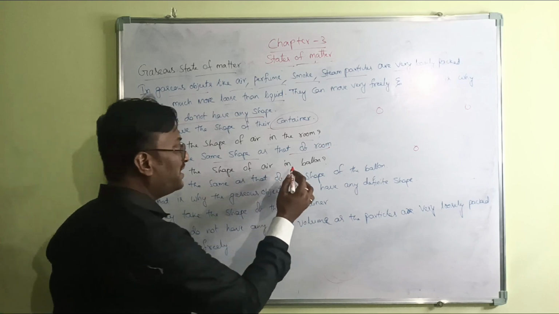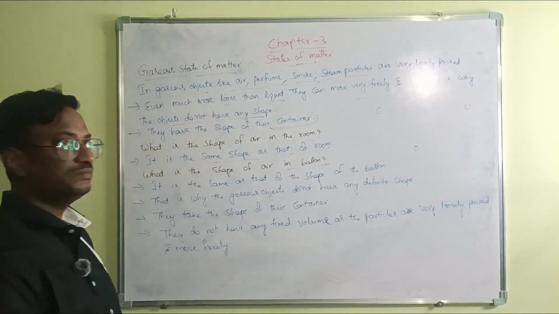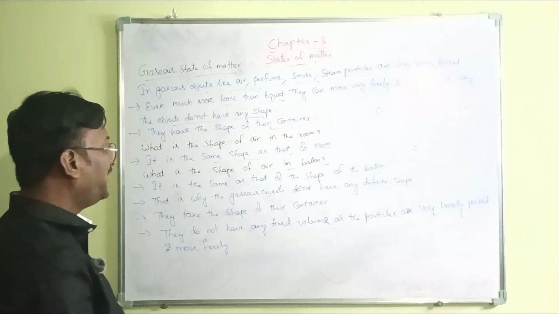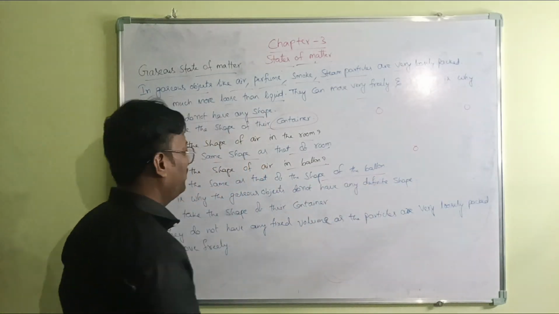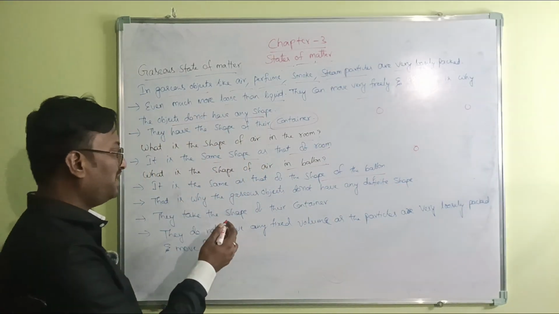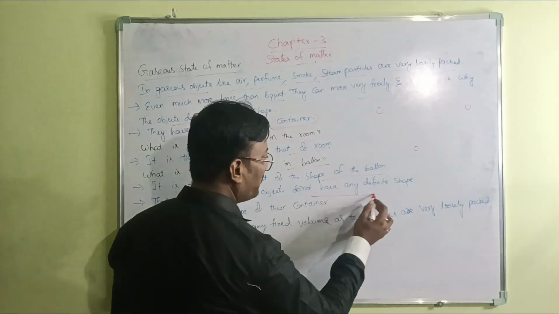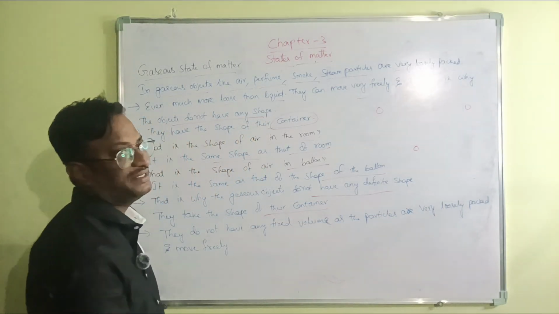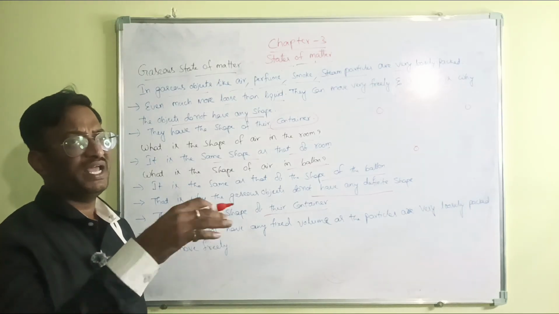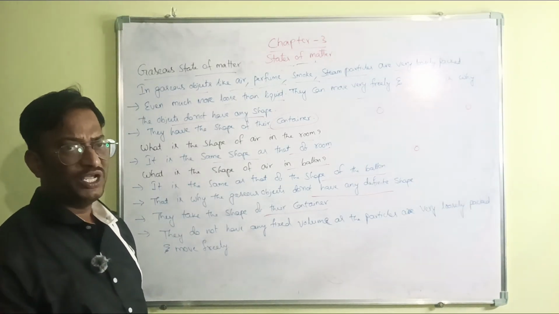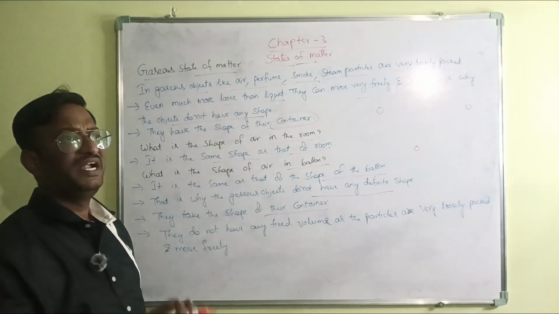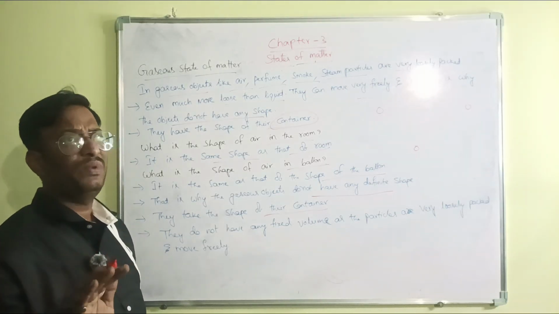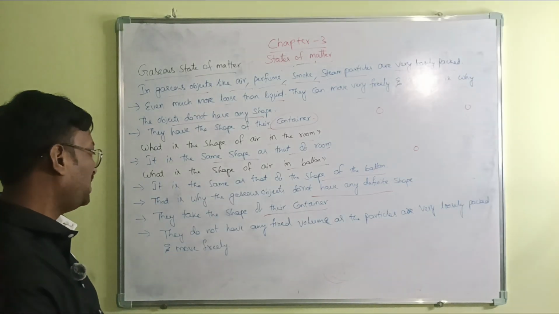What is the shape of the air in a balloon? If you blow air into a balloon, it has the same shape as the balloon. That is why gaseous objects do not have any definite shape. They take the shape of their container. In a balloon, it takes the balloon shape; in a gas cylinder, the cylinder shape; in a room, the shape of the room.